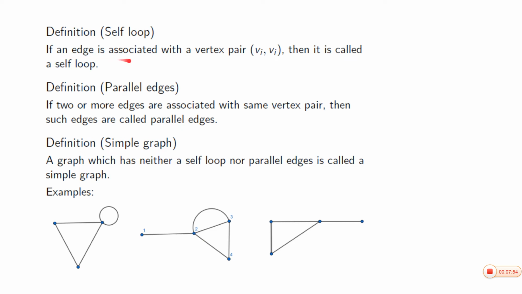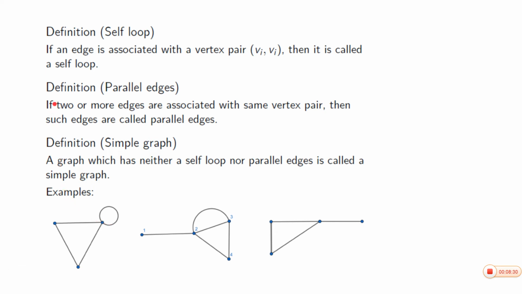If an edge is associated with a vertex pair Vi, then it is called a self-loop. What do you mean by Vi? For an edge, you have two end vertices, the initial vertex and the terminal vertex. For a self-loop, the initial vertex and terminal vertex should be the same. So the starting point and end point should be the same. This is a loop.